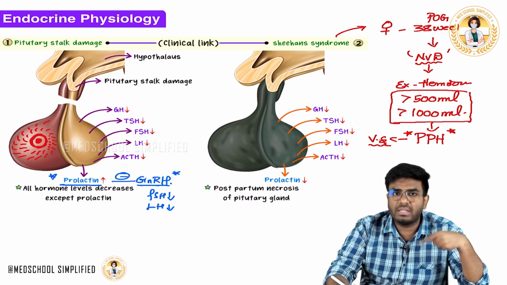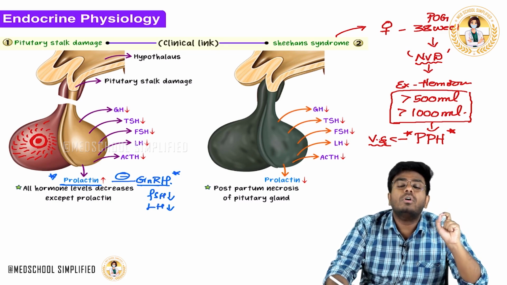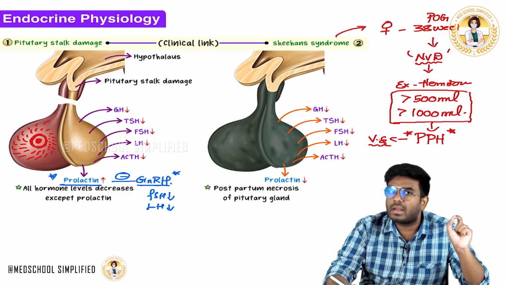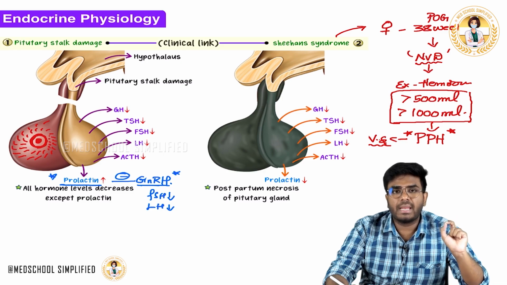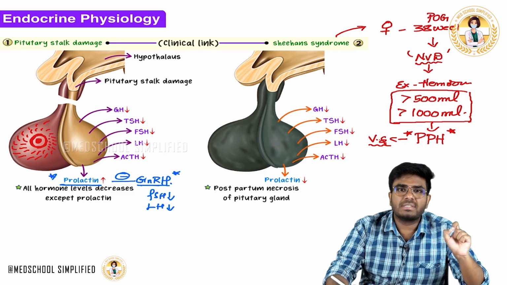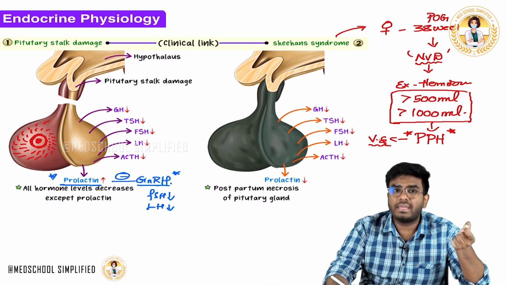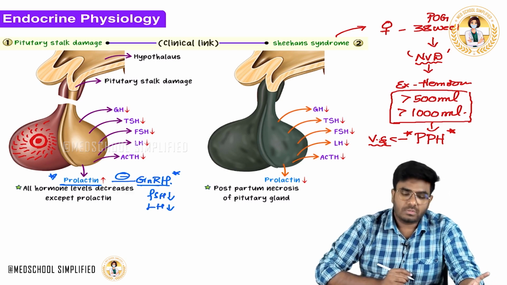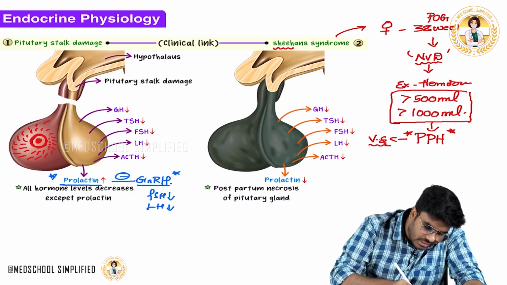In her body, all the vessels got vasospasm. So, less blood is going to the pituitary gland. Now, what will happen? The pituitary gland is developing hypoxia. Hypoxia in worst case scenarios will turn into infarction. The pituitary gland might undergo necrosis. So, this is exactly what happens in Sheehan syndrome.